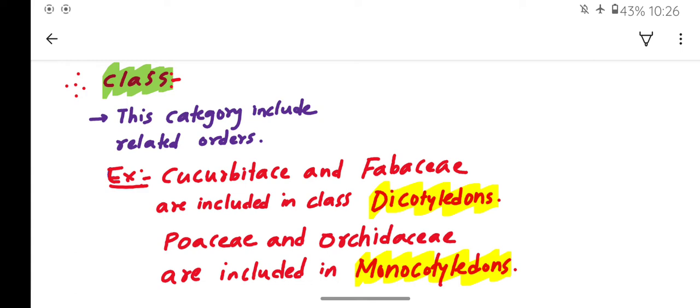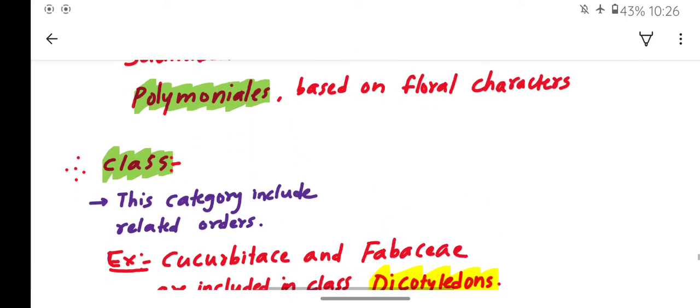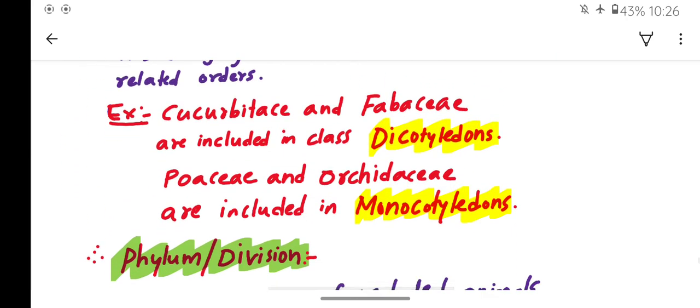Cucurbitaceae and Fabaceae are included in dicotyledons. Poaceae and Orchidaceae are included in monocotyledons. So as we know, Polymoniales come under dicotyledons.